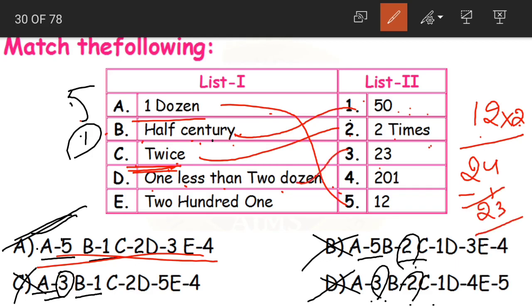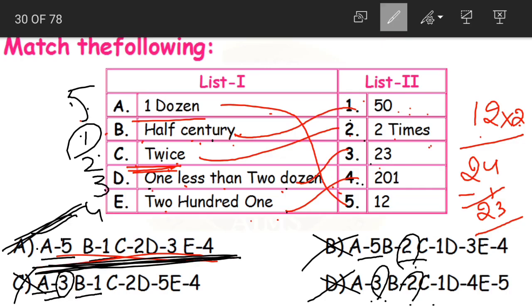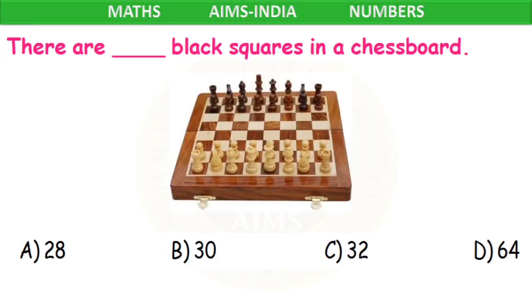So 1 less than 2 dozen is 23. Now what code did we get? C is 2. D is 3. E is 4. Yes, 5, 1, 2, 3, 4. That is the same as option A. So option A is our correct answer.